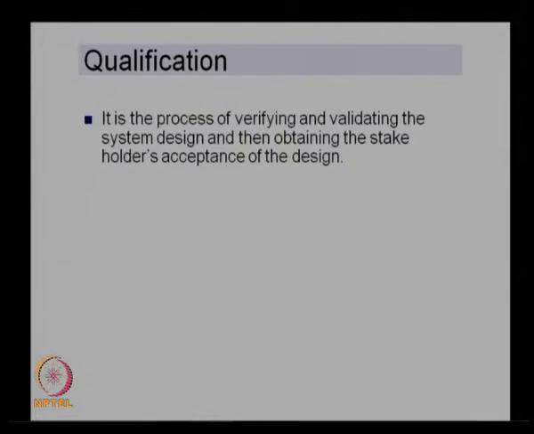Qualification, on the other hand, is basically ensuring that the system actually meets the customer requirement. Here it is the process of verifying and validating the system design and then obtaining the stakeholders' acceptance of the design. This is one of the crucial stages, because it is at this stage we get the acceptance from the stakeholder. Once the stakeholder says that it is acceptable to them, only then can we say that the system design is complete.